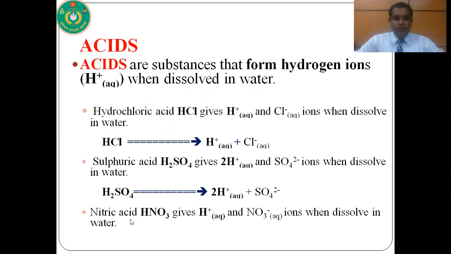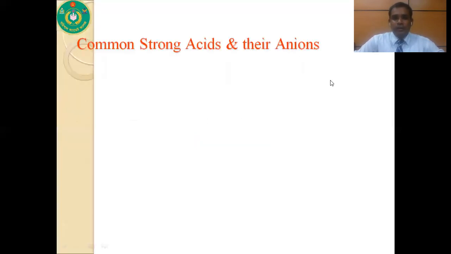Another example for you, that is nitric acid. Its symbol is HNO3. When nitric acid dissolved in water, it also produces H+ ion. As it produces H+ ion in water, it is called an acid. So what is acid? Acids are those substances that produce hydrogen ion when dissolved in water.